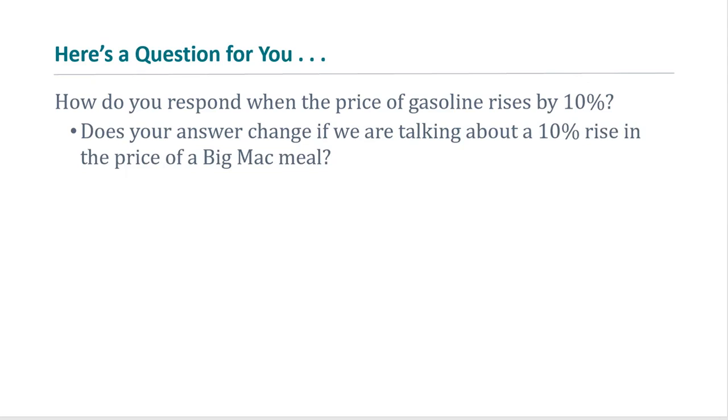But if the price of Big Mac meal increased by 10%, you will switch to a different substitute, for example, Burger King Whopper. So basically, you will not buy or cut your consumption of Big Mac meal completely. So the difference between these two answers is the elasticity.